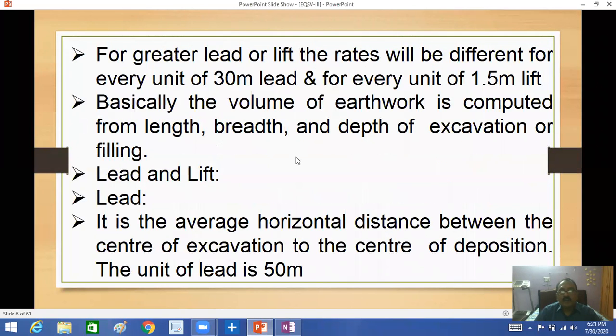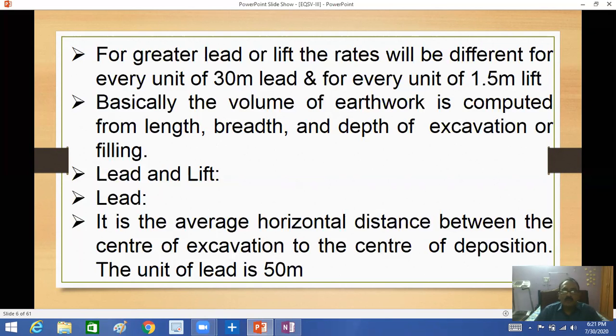For greater lead or lift, the rates will be different for every unit of 30 meter lead and for every unit of 1.5 meter lift. Here some standard specifications are given; as I said, some local rates may be different.